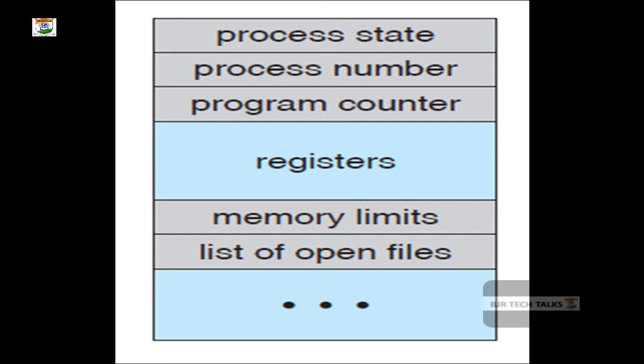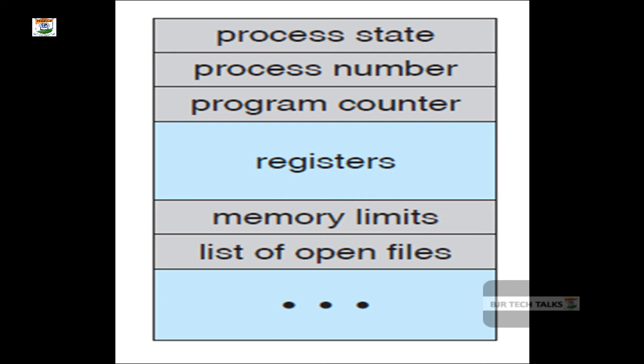You can see the picture, my dear friends. What is the first one? You can see the process state, the process number assigned by the operating system, and the program counter. The program counter indicates at which line the process presently is in its instructions. For example, a total of 100 instructions are there. Up to now you have finished 30 or 35 instructions. So the program counter may be pointing to the 36th line. So the program counter indicates the current executing source code instruction line, right?